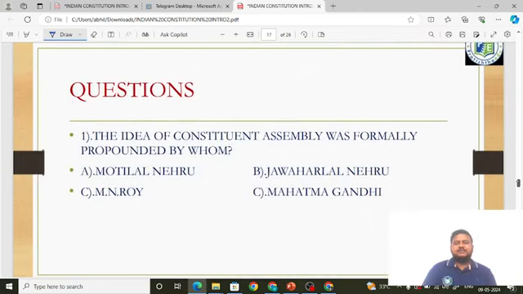Okay, friends, this is about the Constituent Assembly. We will discuss some questions in this class and also some questions in the next class. So first, the first question says: the idea of Constituent Assembly was formally propounded by whom?